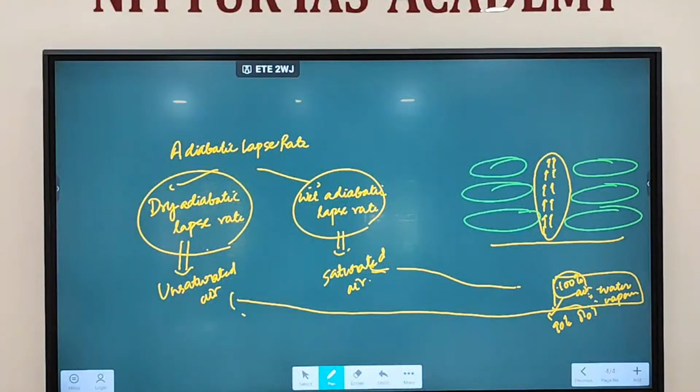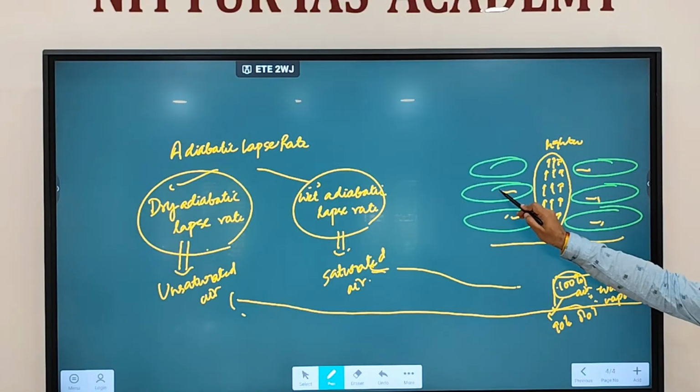Which principle applies here? Up to what height is it going to rise? It will rise up to the point until which the rising parcel of air is lighter than the surrounding air.